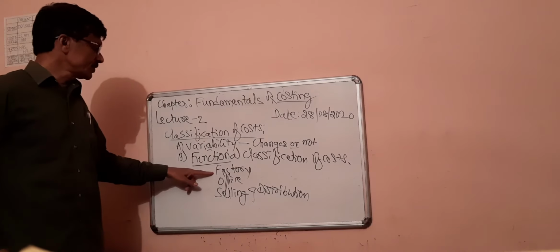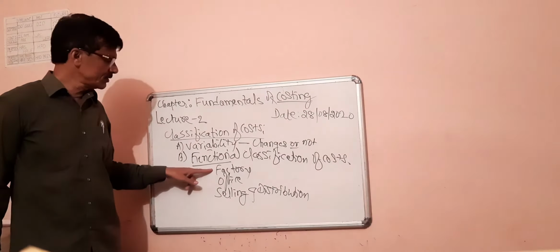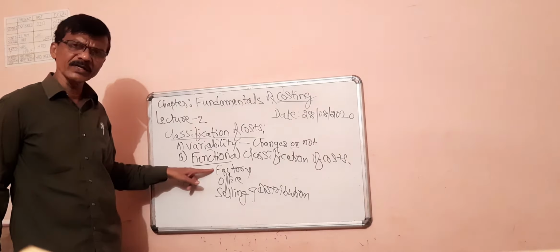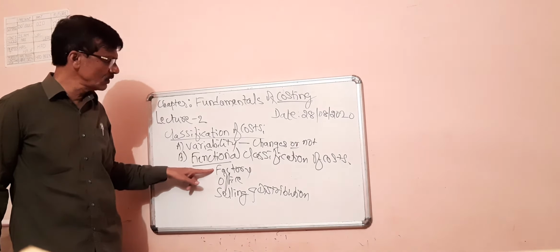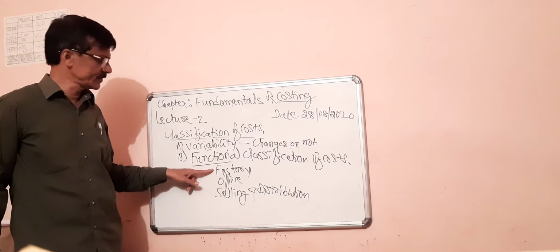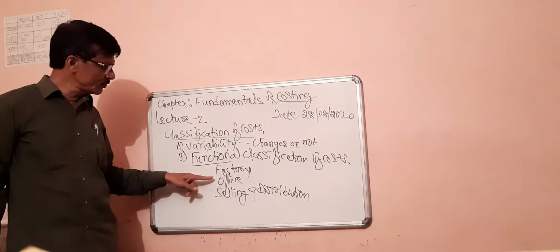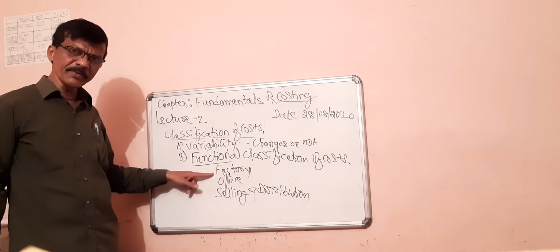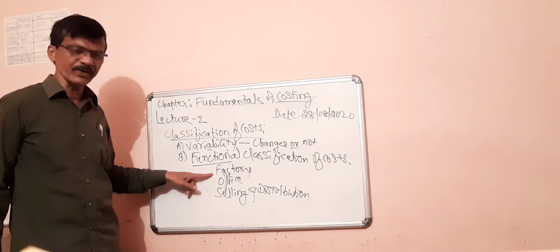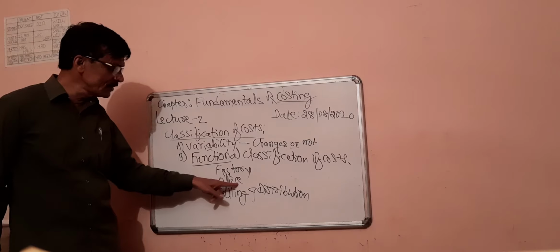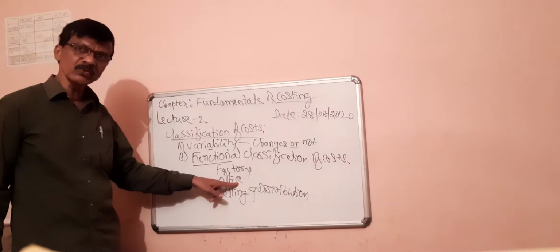If a cost item is related to factory, such a cost is called factory overheads or works overheads. On the other hand, if a cost item is related to office or administrative activities, such a cost item is called office overheads or administrative overheads.